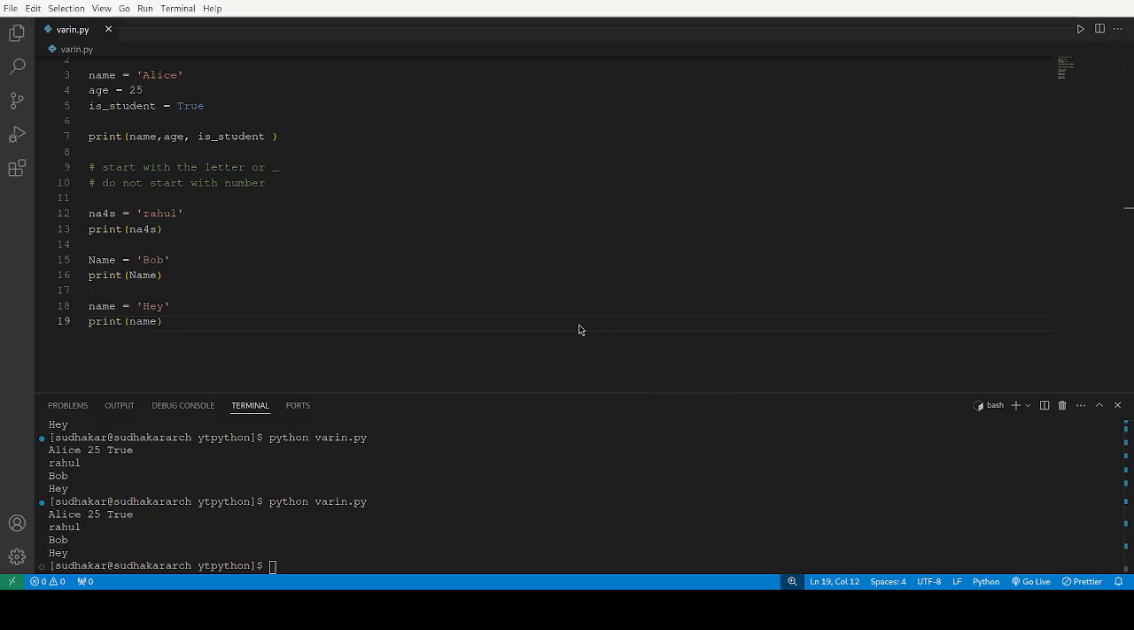Okay, and hence this was all about variables. Next we will be going deeper into data types and type conversions. Okay, thank you.